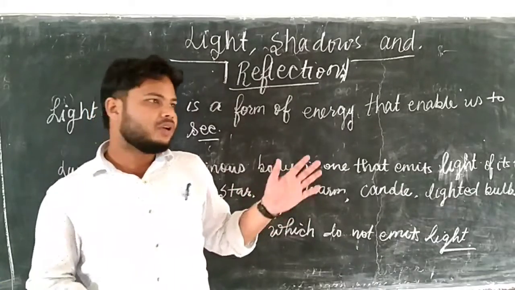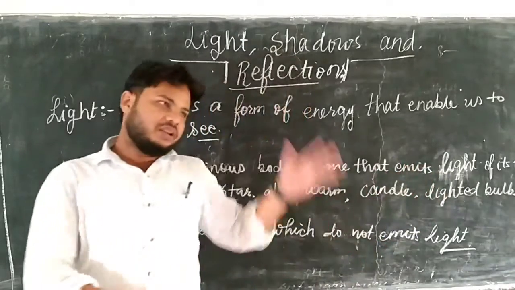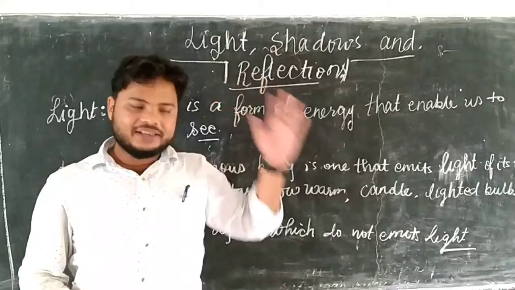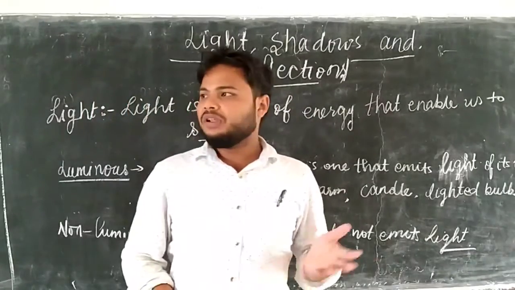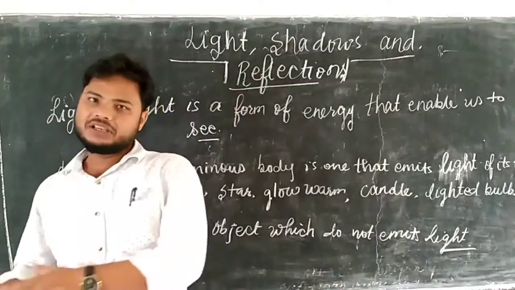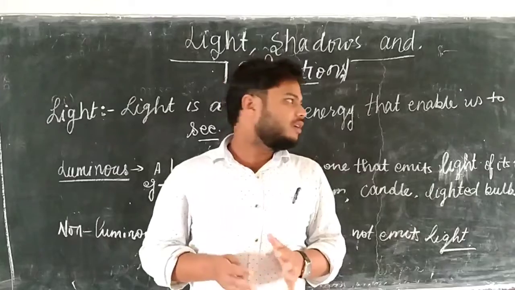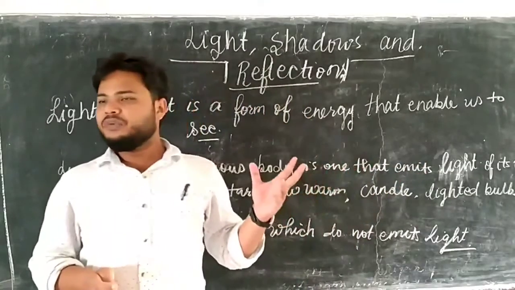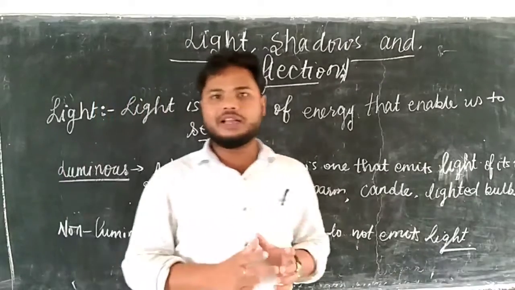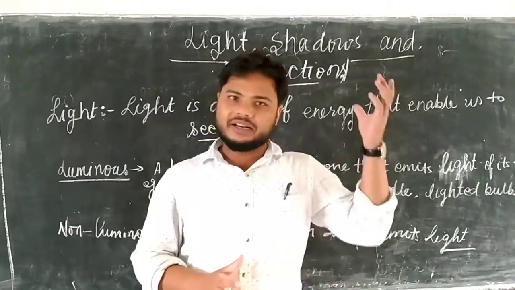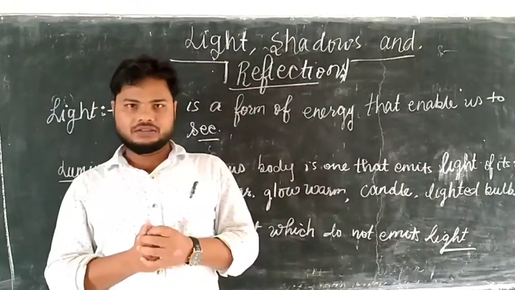Okay, translucent allows passage of light partially; if light is incident on a translucent surface, it does not allow the whole light to pass through it. But next one is opaque. Opaque is a material which does not allow passage of light. It means it completely blocks the light when incident on the surface of opaque objects, opaque materials.